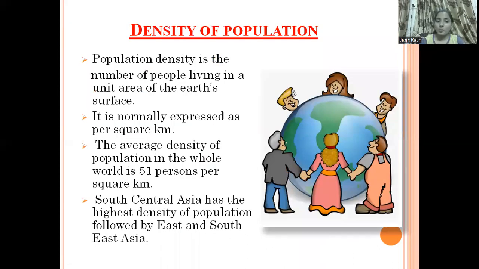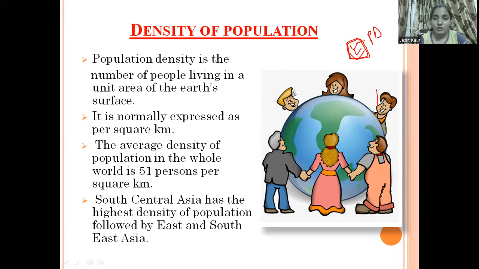Density of population means the number of people living in a unit area of the earth's surface. Suppose this is an area. The number of people living in this unit area will be known as the population density. Population density is normally expressed per square kilometer.